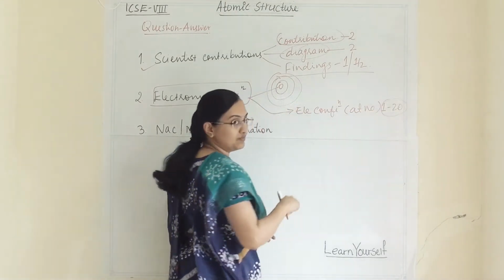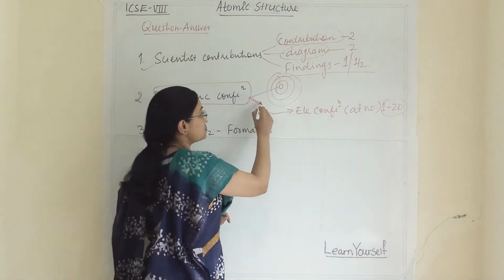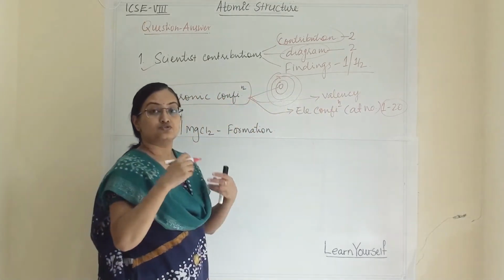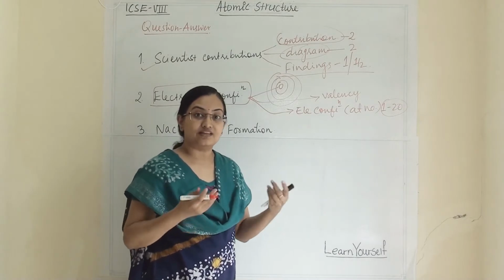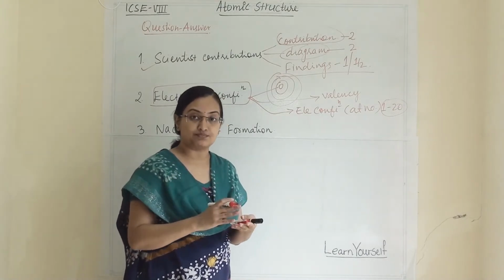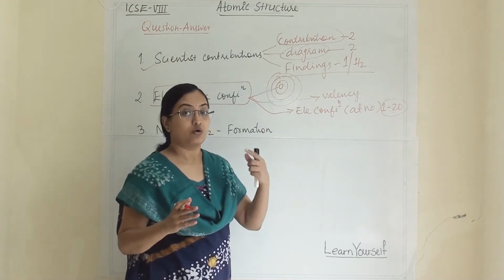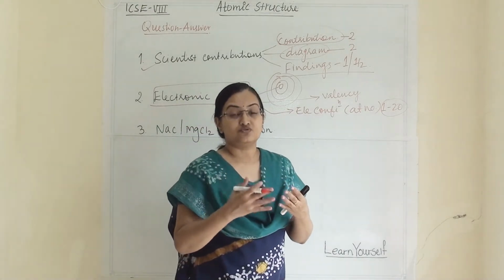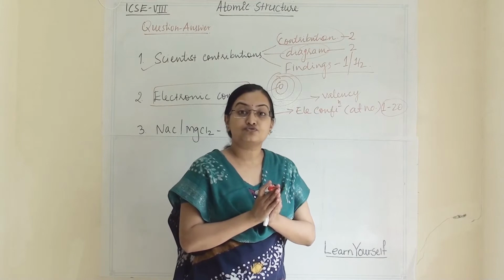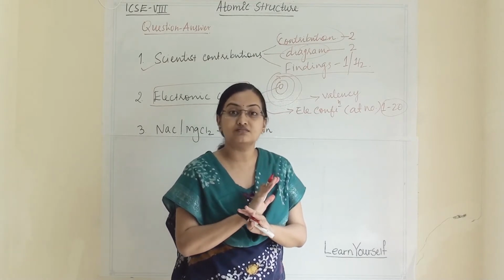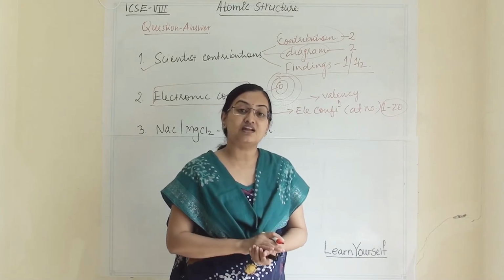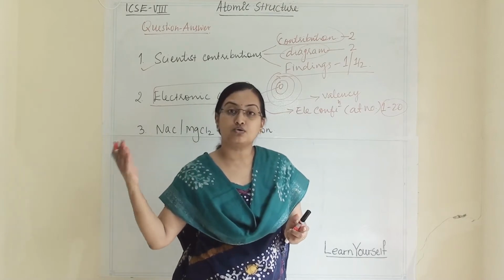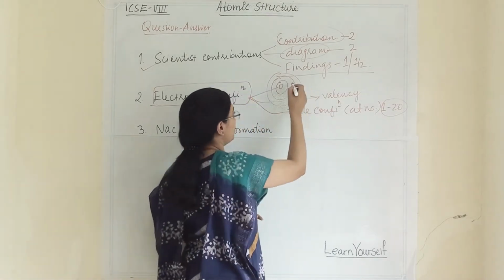It is very important. Then they can ask you about valency, that if sodium has atomic number 11, will it donate or will it accept? Then you have to write that it will donate. Or else they will ask which kind of valency it will generate, or what the valency of sodium will be. Or suppose they will not give the name of the element at all and will ask you that some element X has this atomic number, will it be a metal or a non-metal?